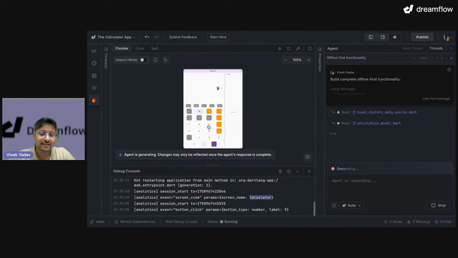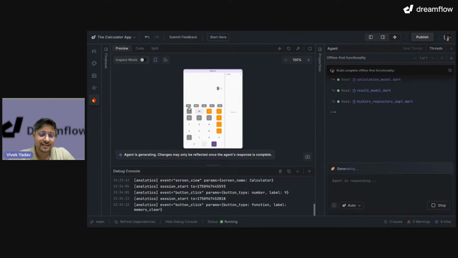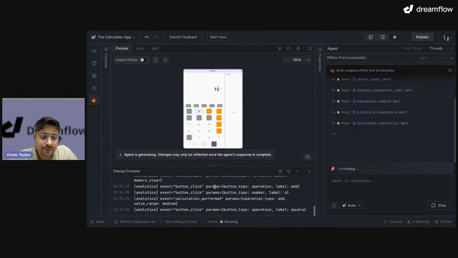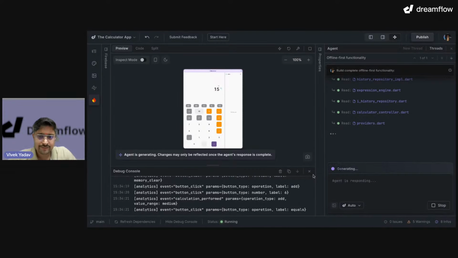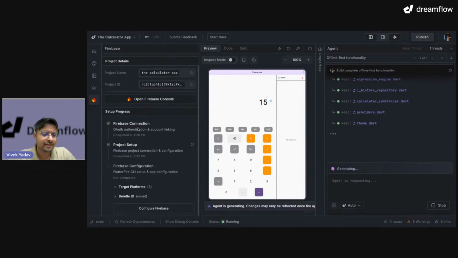If I click on 9, you can see it is also registering the button click. And it has added analytics on all the calculations. So let's say 29 plus 6, which is 35, equals, and I can see all of these analytics are recorded.